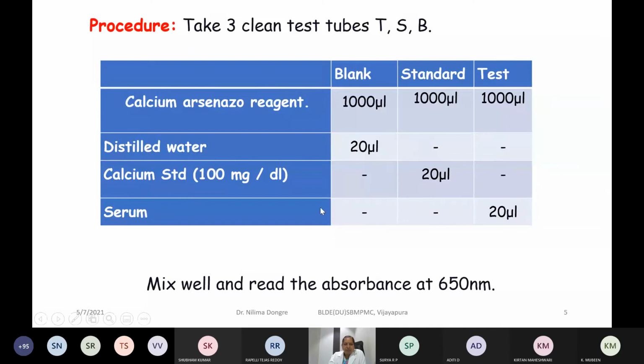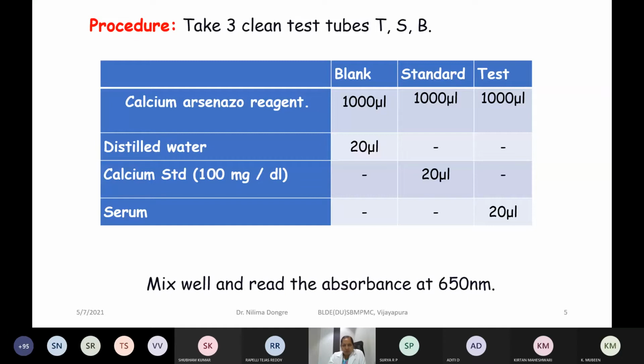Now always remember, the standard concentration will be given to you in this procedural table only. You can find the standard calcium concentration, that is here given is 100 milligram per deciliter. That means 100 milligram of calcium is dissolved in 100 ml of distilled water.